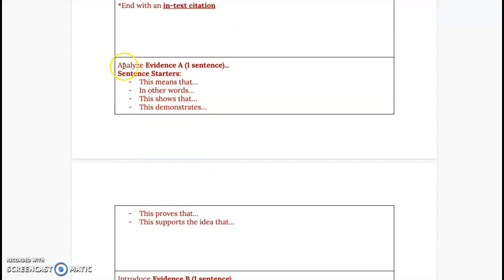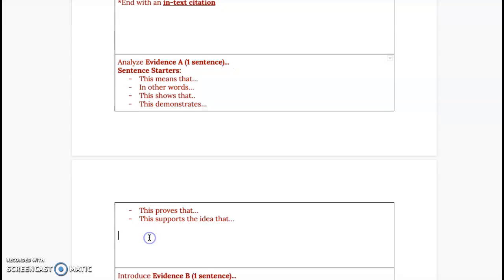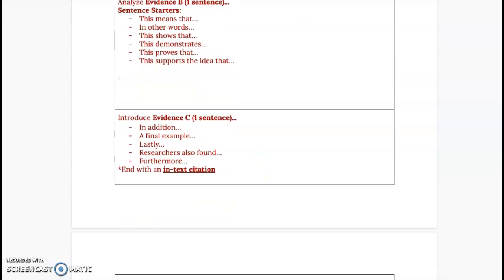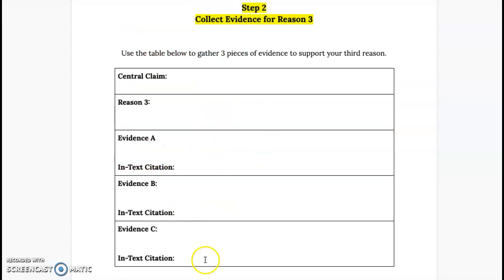Analyze it. Don't forget to analyze each piece of evidence. You can start it with one of these phrases, but basically it's explaining the point of the evidence you just put in. This proves that. This means that. Okay? Do the same for evidence B and evidence C. Again, take it right from what you did yesterday. It's all in support of your third reason and your claim.